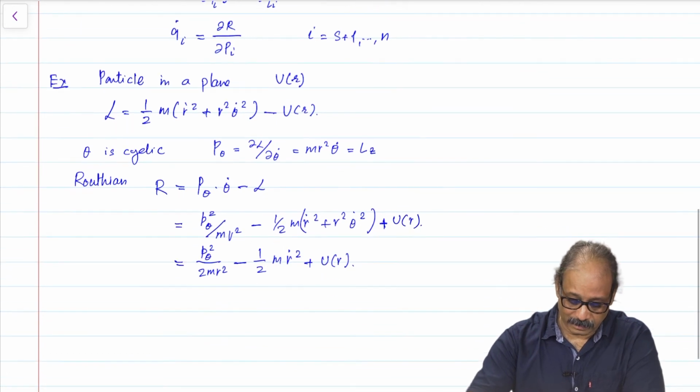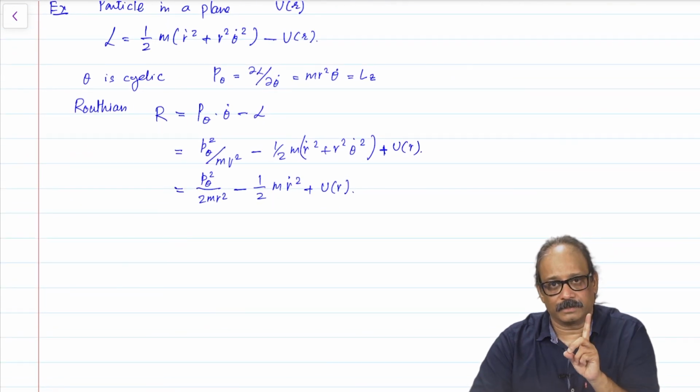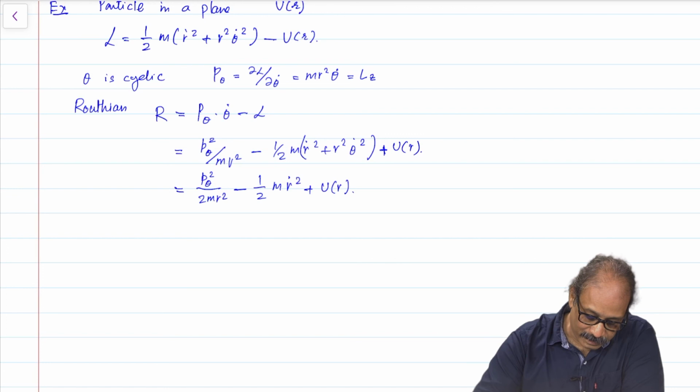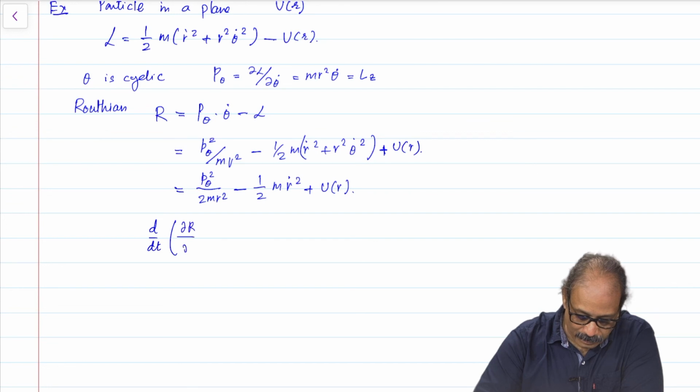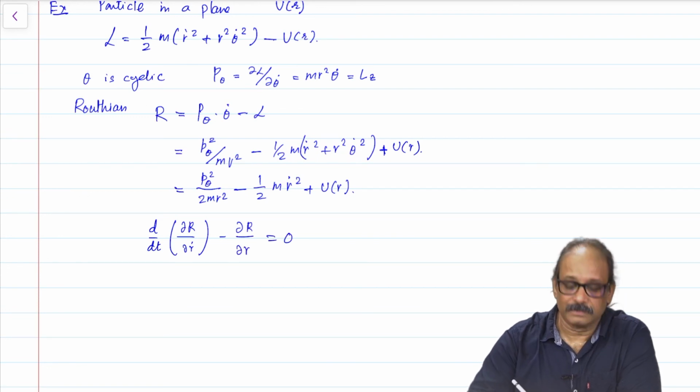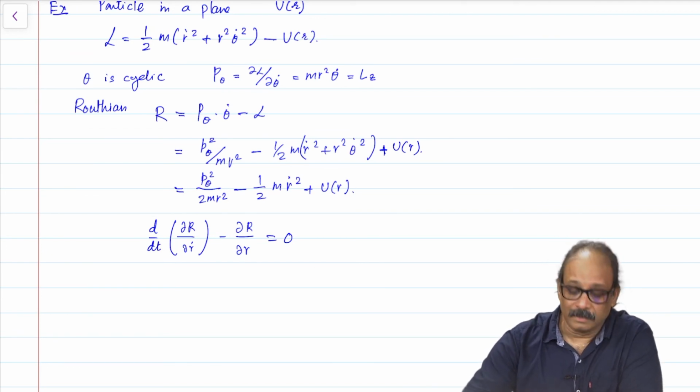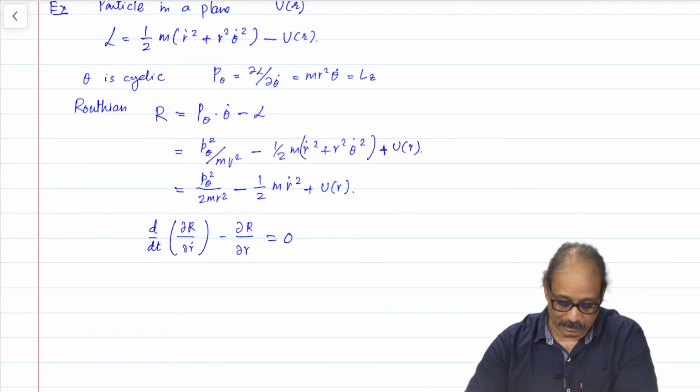And how do I construct the equation of motion? There is only one equation of motion to be constructed here, which is d by dt of del R over del r dot minus del R over del r is equal to 0, and this we can immediately calculate. Remember, p theta is Lz, it is a constant.